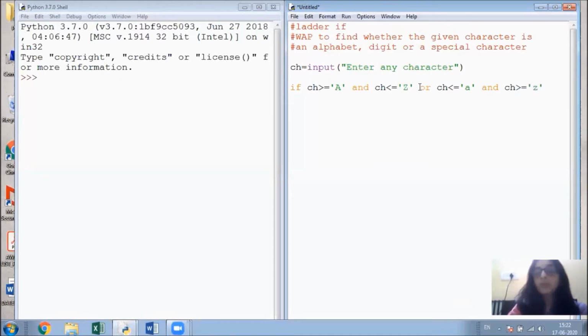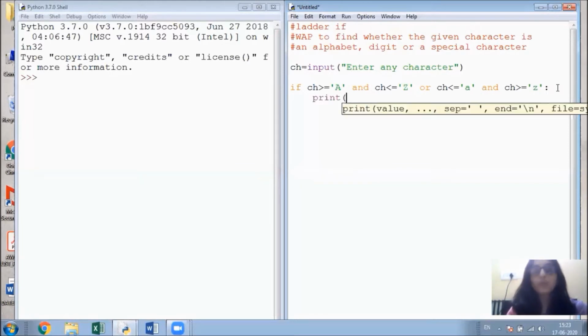Right, now this if statement followed by the condition will be followed by a colon. That is the syntax of writing an if statement, that we already know. Now in case the pressed character is between A to Z in capital letters, or between a to z in lowercase, my program is going to print: entered character is an alphabet.